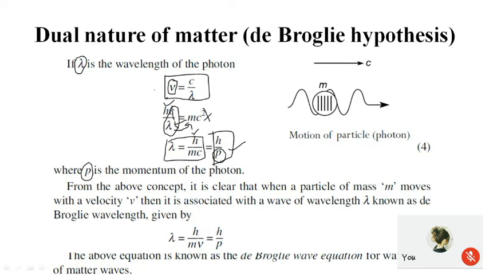These two indicate that the propagation of the photon will be in the form of a wave. So the photon behaves as a wave as well as a particle, because its energy is given by h nu and also by E is equal to mc square.